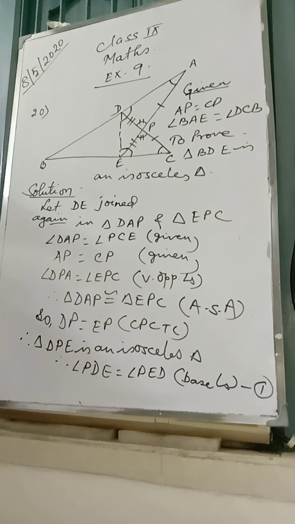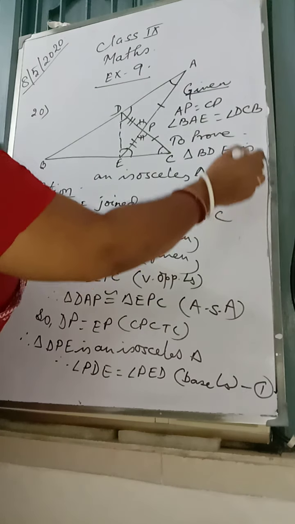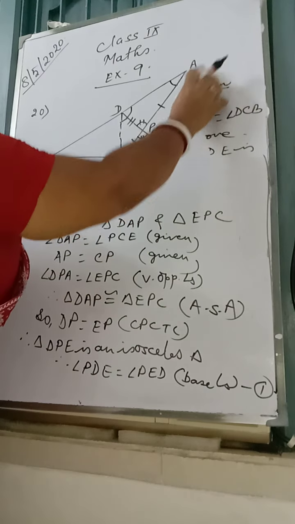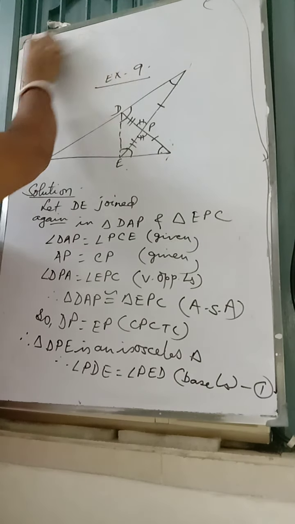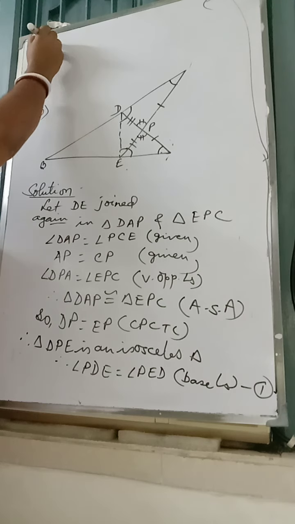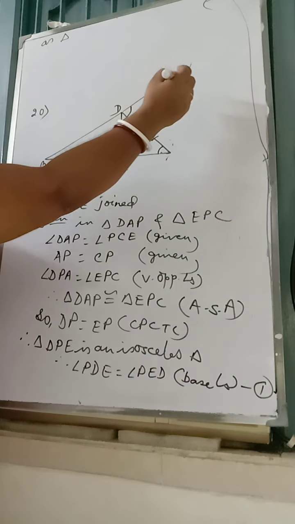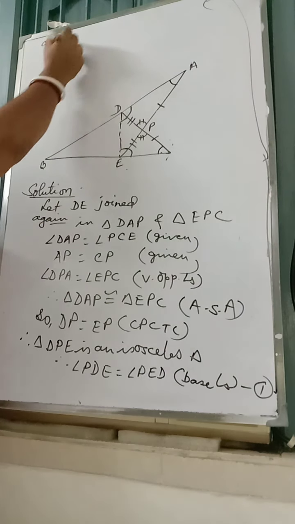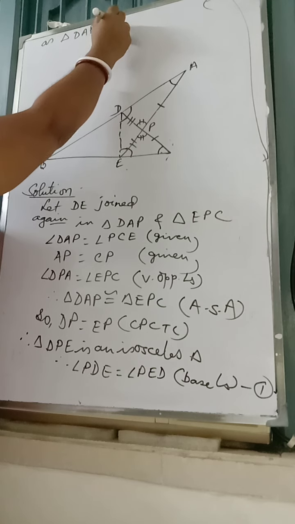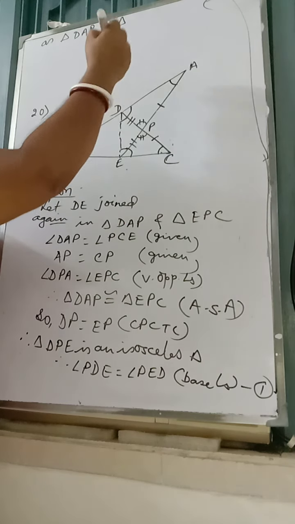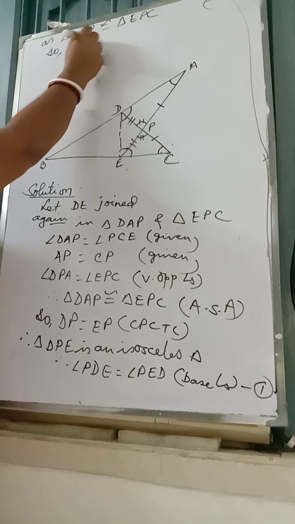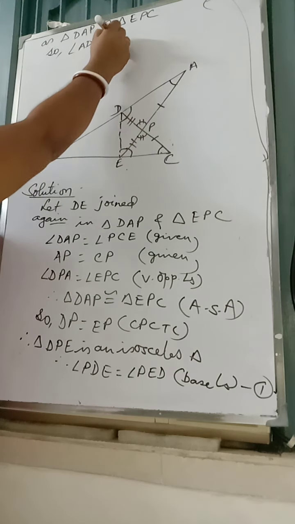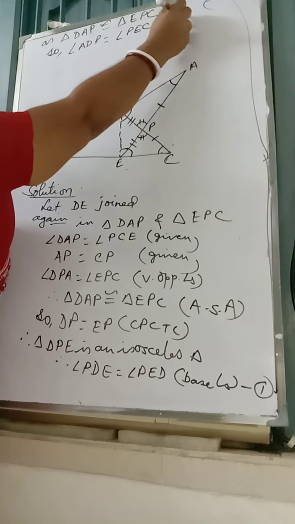I'll be writing that as, as triangle DAP is congruent to triangle EPC, so angle ADP is equal to angle PEC, CPCTC.